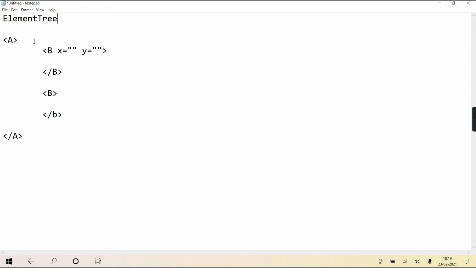Because it is a collection of element objects. Now A is one element, B is another element, and this B is also another element. So every element is again an object of class Element. Please understand everything. And what is an element? I hope yesterday I told you, from the starting tag till the ending tag, that is opening tag till close tag, is treated as one element, and inside an element there can be child elements, attributes, and text content.